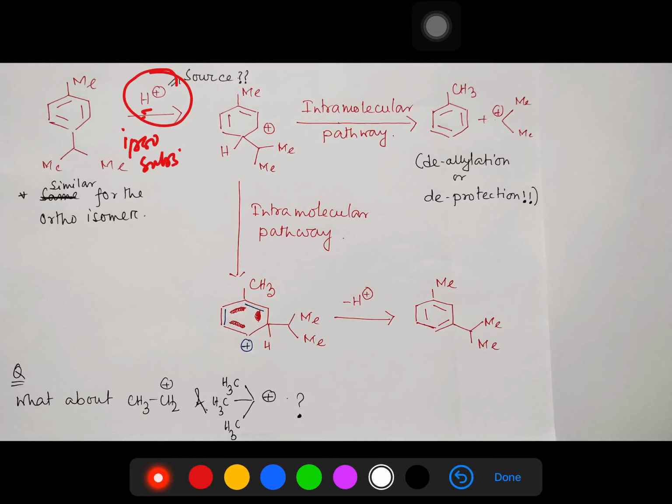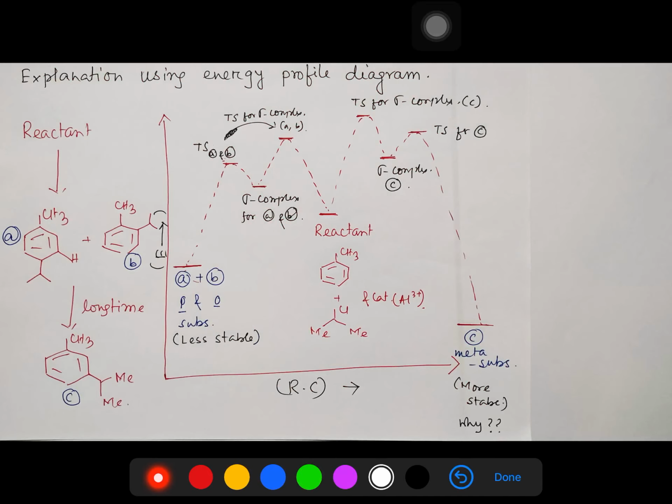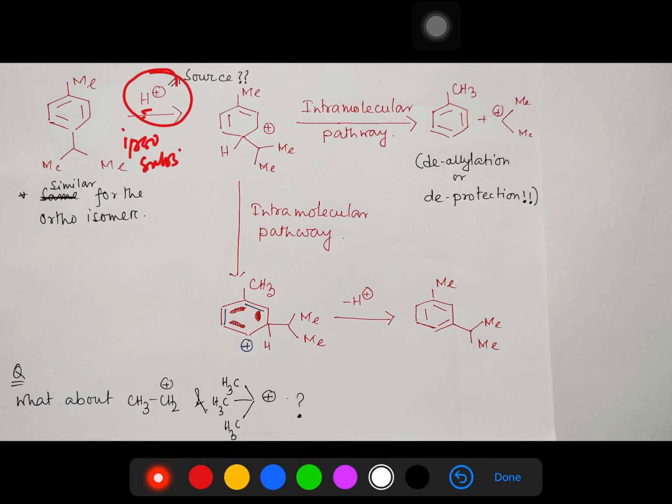So this ipso substitution occurred ipso with respect to this group, this isopropyl group. Here the isopropyl group is attached, you can see. Now the carbocation will be here, at this ortho position. Now what can happen? The alkyl group is getting shifted from here to here.